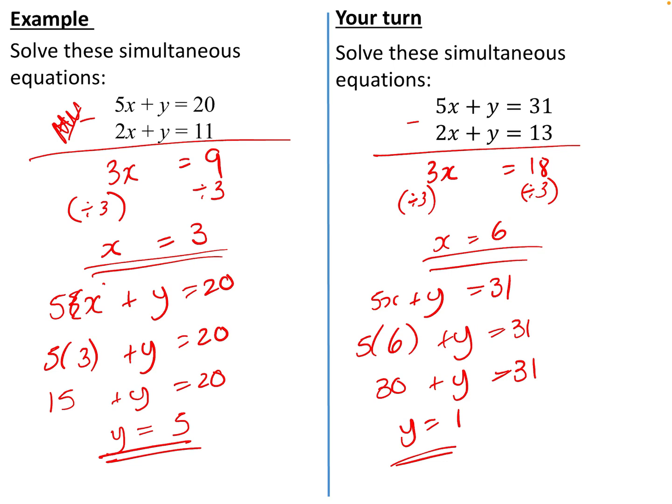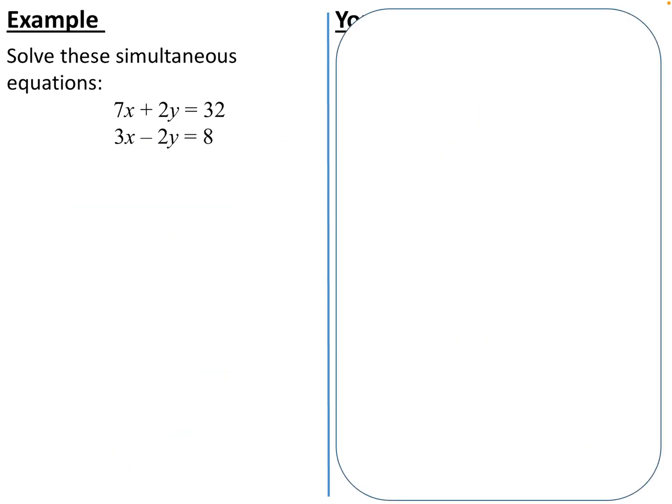So what these two examples have hopefully shown you is where the sign is the same, we're going to subtract. Therefore, where the sign is different, but we still have the same number of each, so we've got 2y here and 2y here, we've got one's add and one's subtract. Where it's different, we're going to add them together. So the signs are the same, we subtract. Where the signs are different, we add.